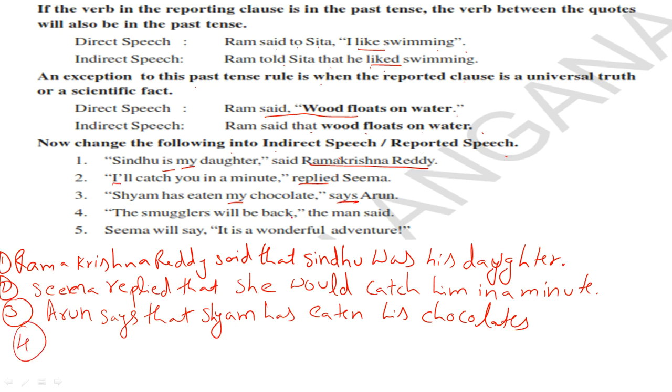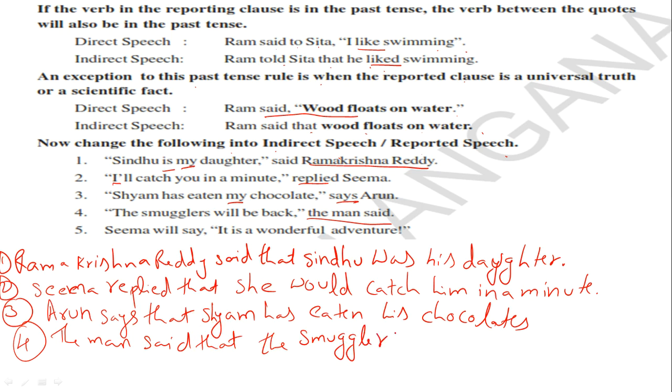Okay, next, fourth one. The smugglers will be back, the man said. So the man said, it is past tense. The man said that the smugglers would be back. So will be becomes would be back. Will is the present tense, would is the past tense.